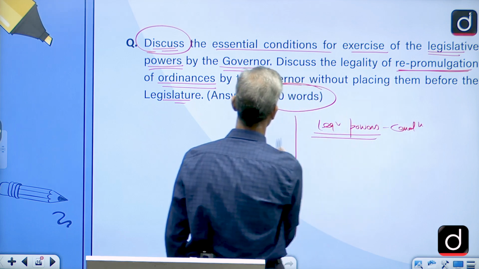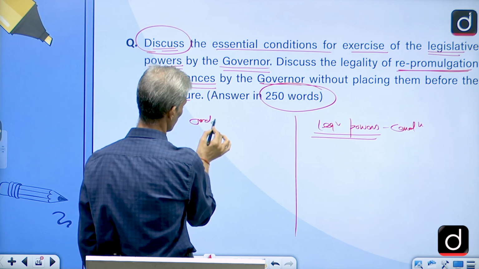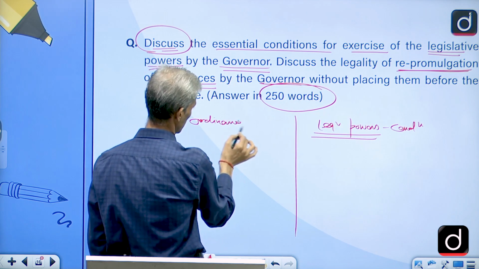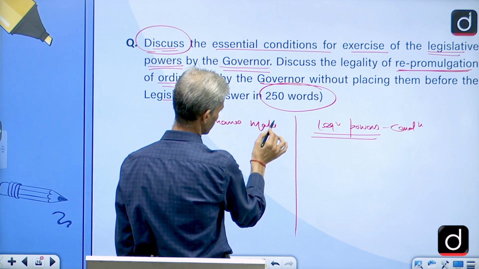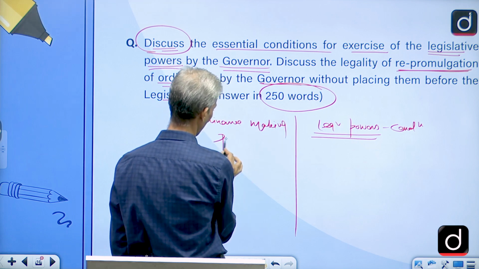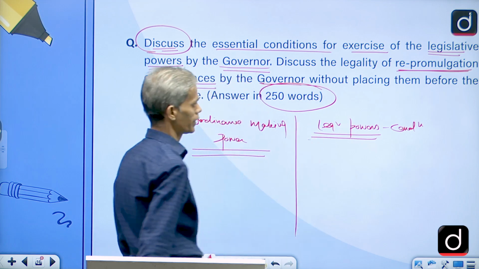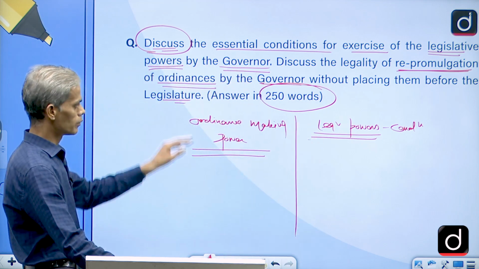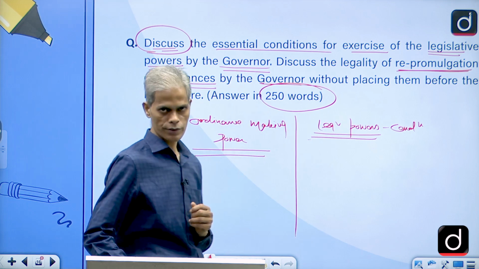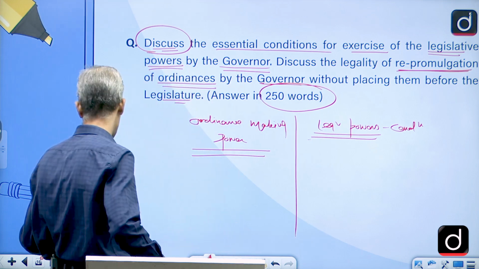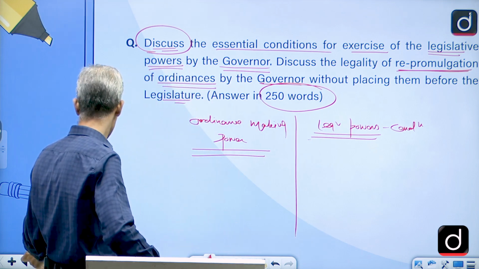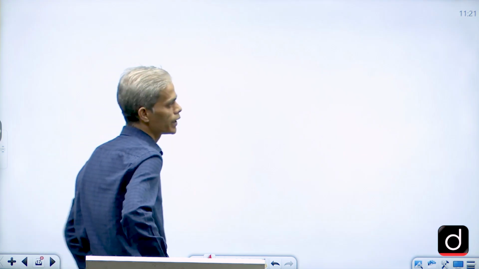And second, we have to write one of the sub-components of the legislative power, that is ordinance making power. So that would be the second aspect of the question in your main body. That too without placing them before the legislature. So let's try to see this question also. Again, a direct question from Part 6 of the Constitution, that is in the core areas only.